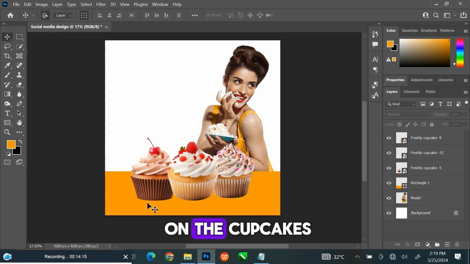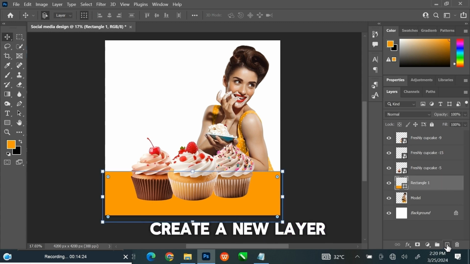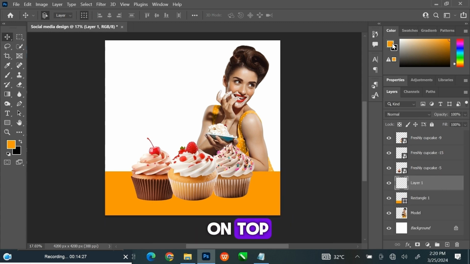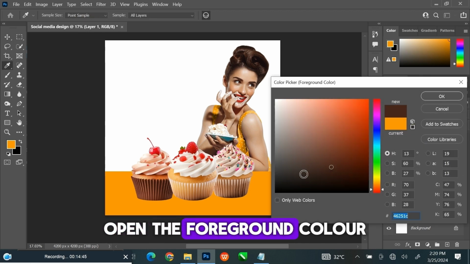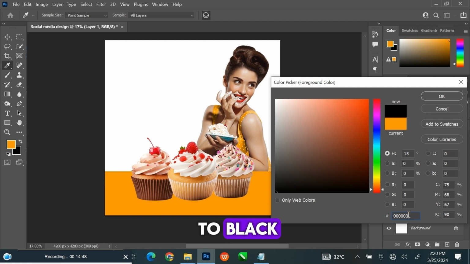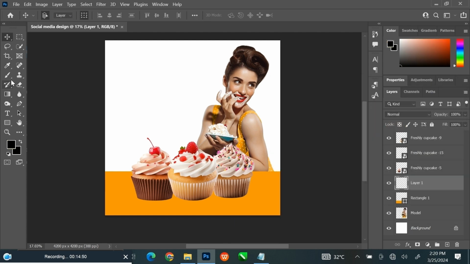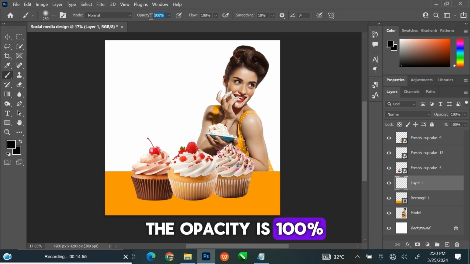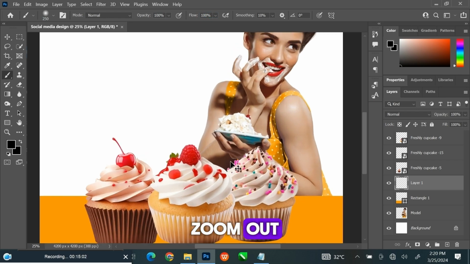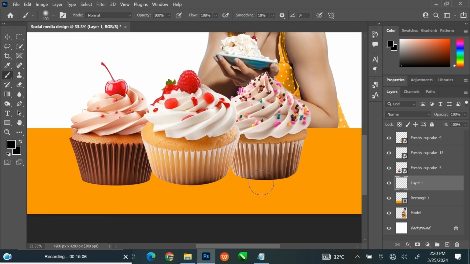Let us add shadow on the cupcakes. Select the 4th layer. Create a new layer on top. Open the foreground color and change the color to black. Select Brush tool. The opacity is 100% and the flow is 100%. Zoom out. Then click.